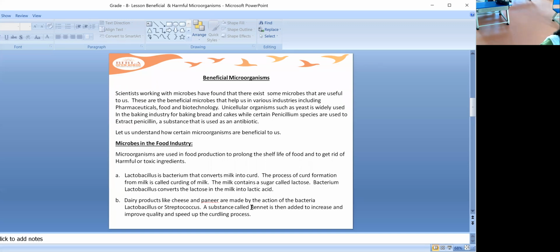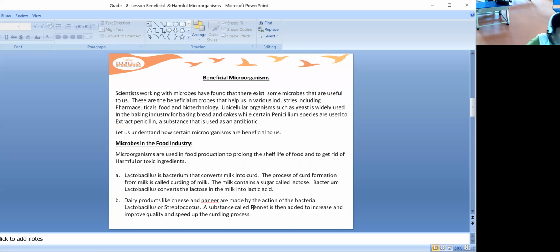So today we'll discuss the beneficial microorganisms. We'll see what types of organisms can be beneficial. Scientists have been working with microbes, and they have found that there exist microbes which are useful also. These beneficial microorganisms are being used in various industries, including pharmaceutical, food, and biotechnology. Now we'll see what these are.